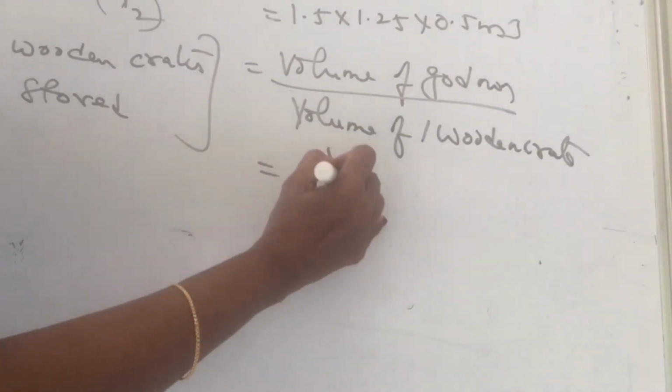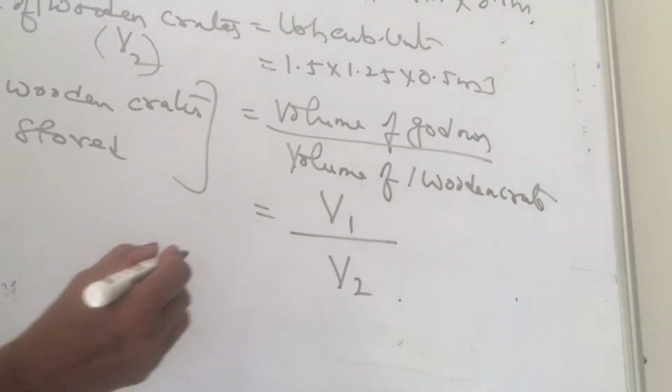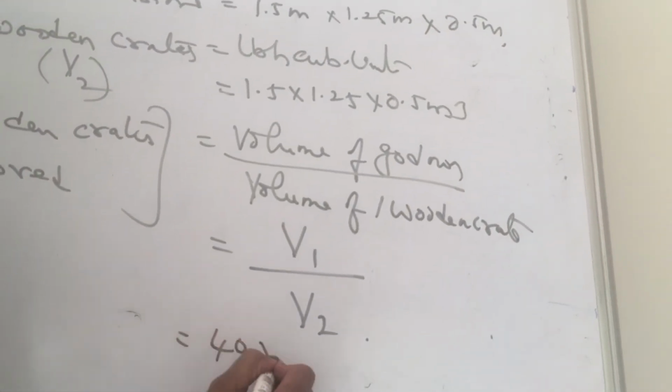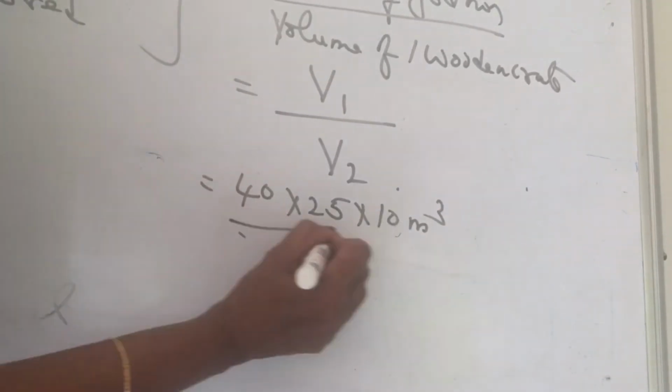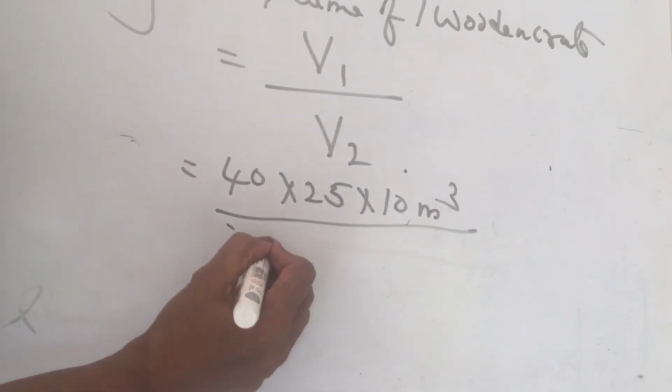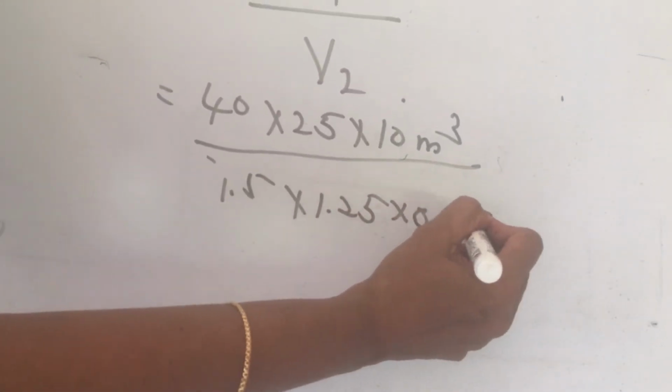Yes, godown volume is more than crate volume. 40 into 25 into 10 meters cube divided by 1.5 into 1.25 into 0.5.